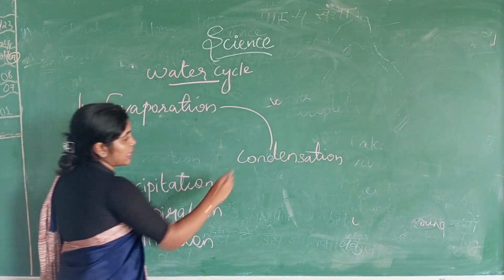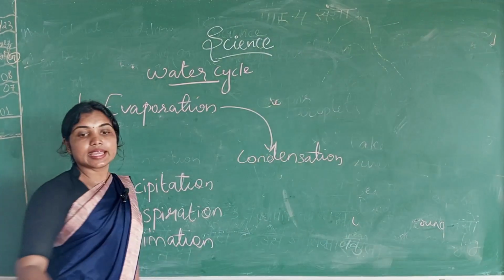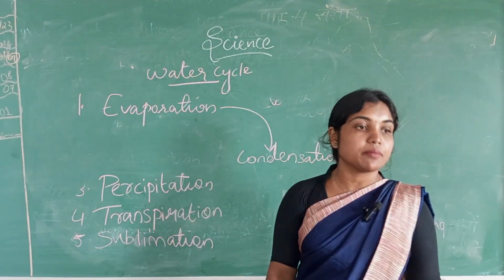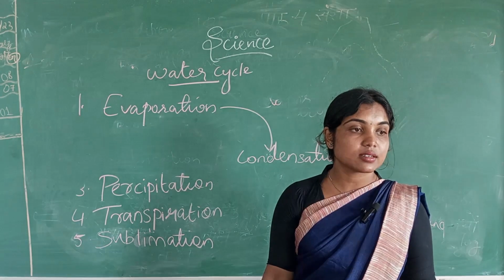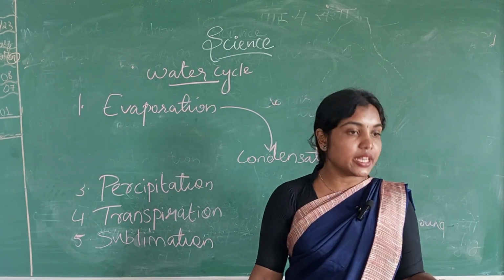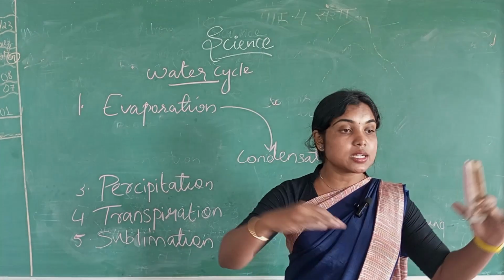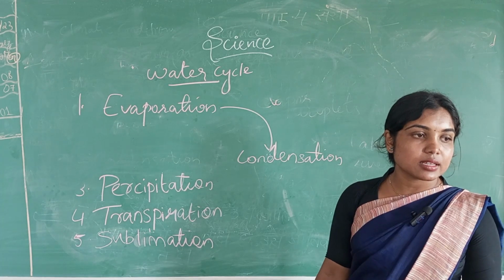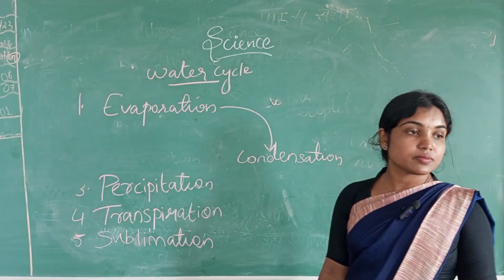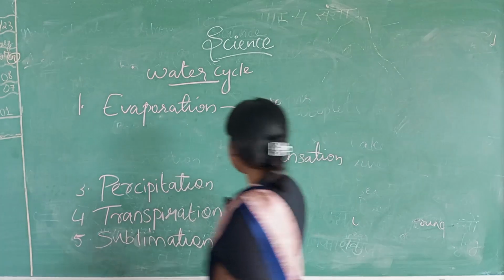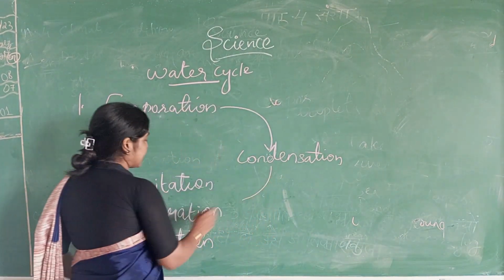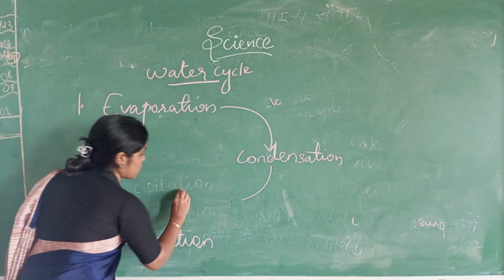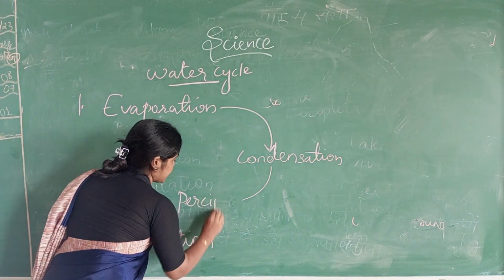Then the third step, when the cloud becomes too heavy, it cannot hold any more, and then it bursts open. It gives out rain, and the rainwater is collected in lake, river, ocean, sea, and underground. That process is called precipitation.